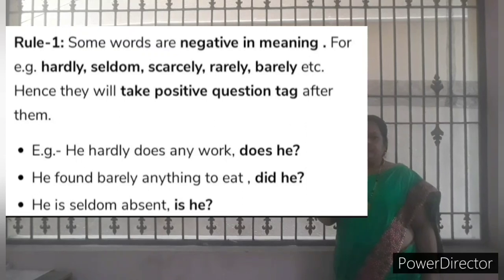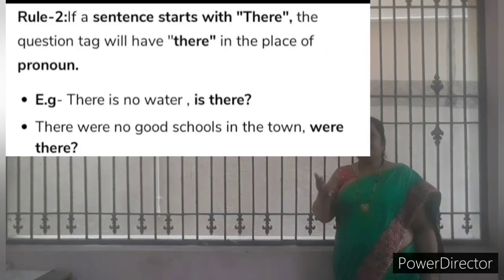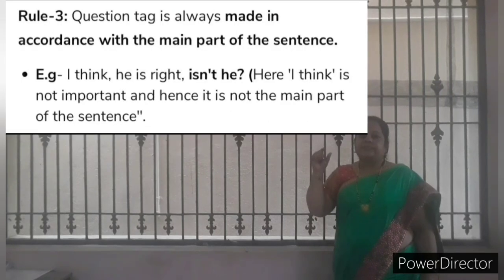Rule 2. If a sentence starts with there, the question tag will use there in the place of the pronoun. For example, there is no water. Is is an auxiliary verb. So: there is no water, is there? Is it clear?